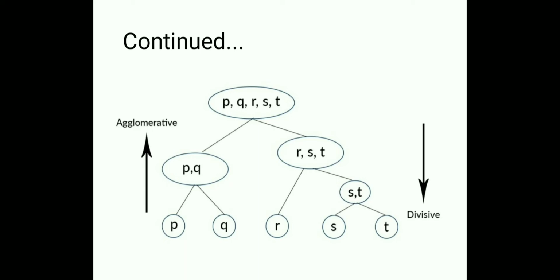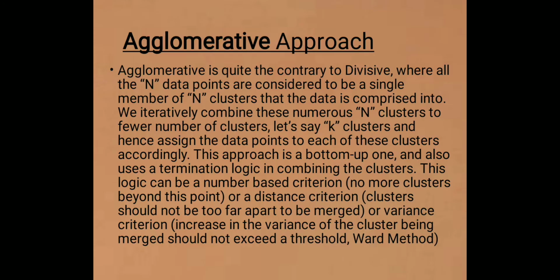Moving further, the agglomerative approach. Agglomerative is quite the contrary to divisive, where all the n data points are considered to be a single member of the n clusters that the data is comprised of. We iteratively combine these numerous n clusters into a fewer number of clusters, let's say k clusters, and hence assign the data points to each of these clusters accordingly.